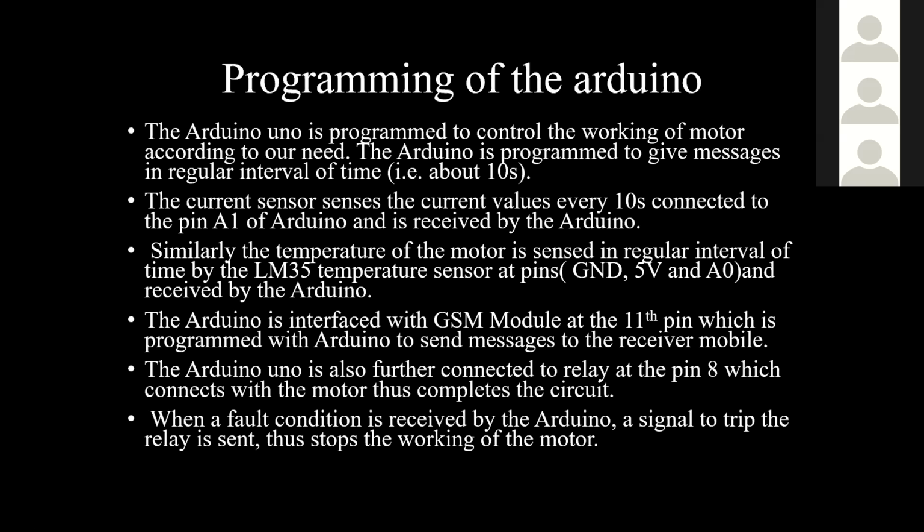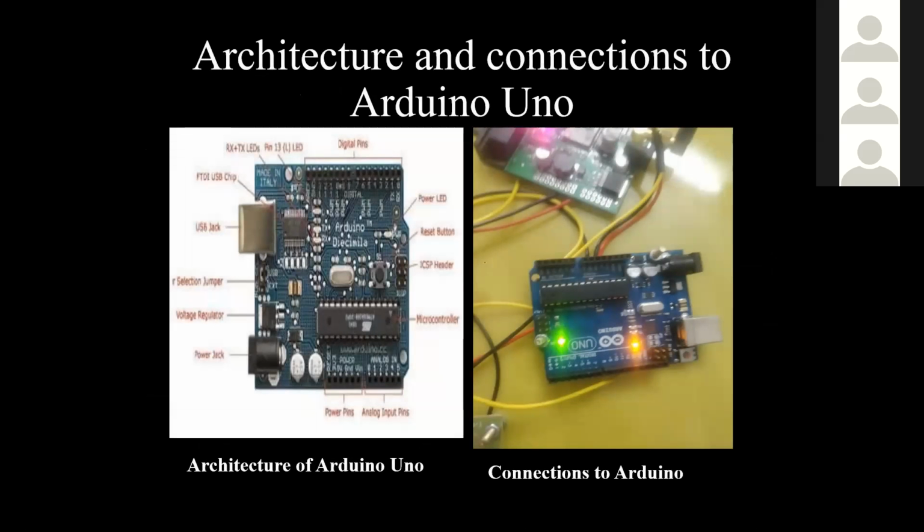So when a fault occurs and is received by the Arduino, a signal to trip the relay is sent, thus stopping the working of the motor. So this is the architecture. Sorry for the unclear picture. And on the right side, you can see the connections that we have made in our original circuit to the Arduino.